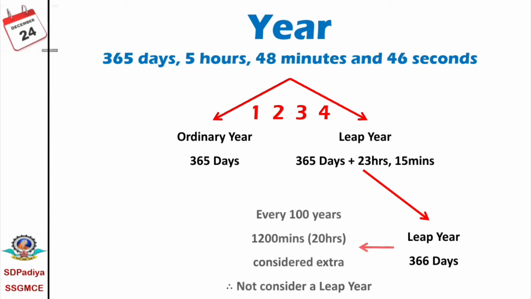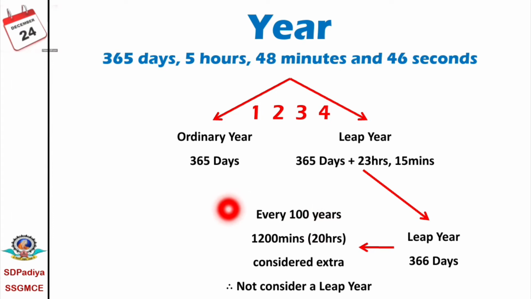That means we consider this 5 hours 48 minutes and 46 seconds as 6 hours, and 6 into 4 is 24, and that's why we have considered 366 days. But actually it is not 6 hours, it is 5 hours 48 minutes and 46 seconds. Means in every year we have considered 11 minutes and 14 seconds, that is approximately 12 minutes more.